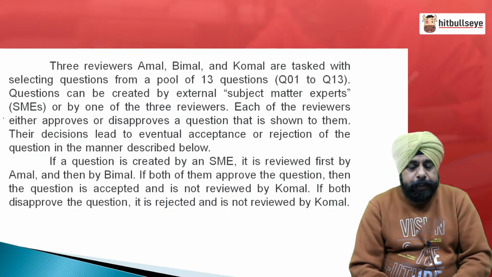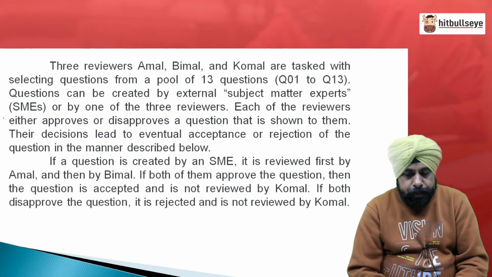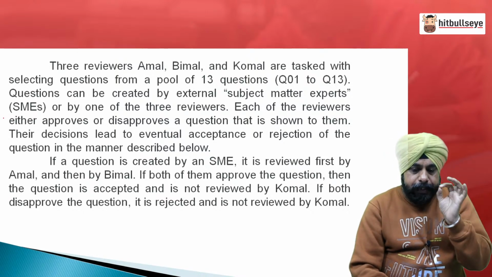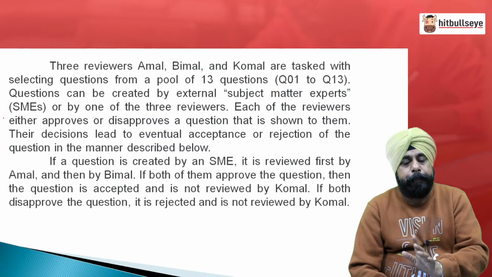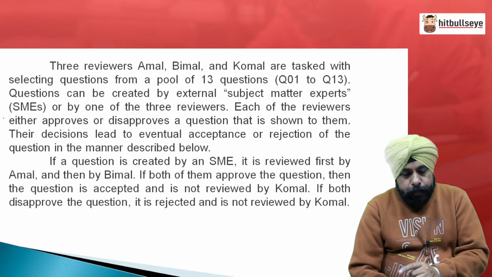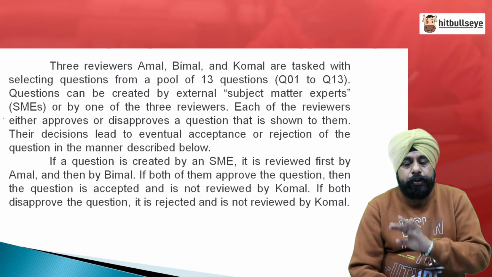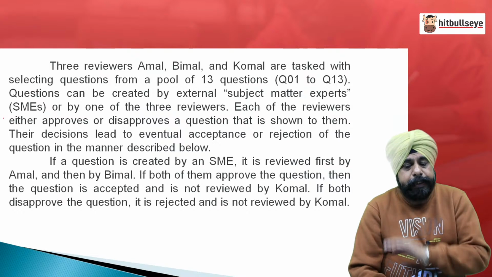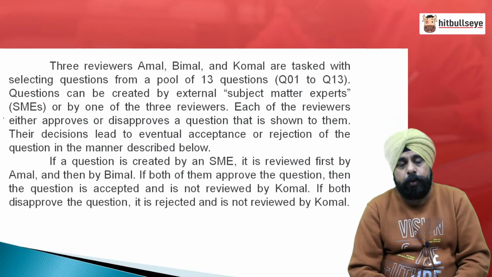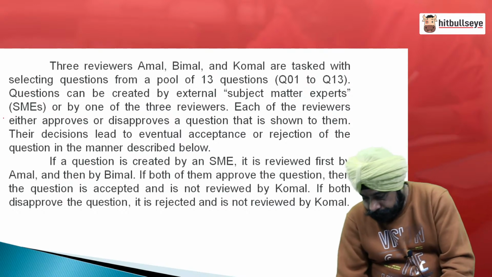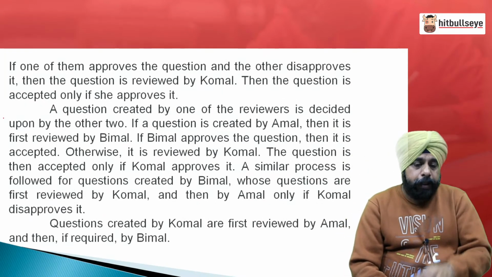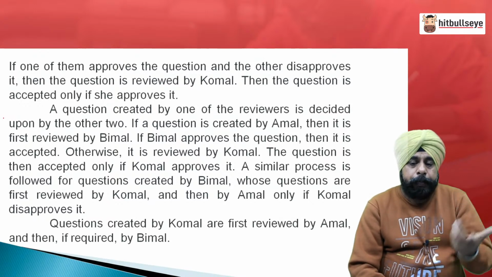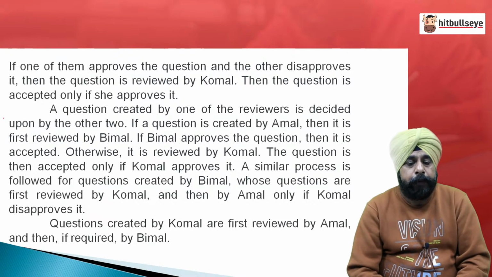If a question is created by an SME, that is a subject matter expert, it is reviewed first by A. So, any question created by an SME is reviewed by A, then by B. If both of them approve the question, it is accepted and is not reviewed by K. If both disapprove the question, it is rejected and it is not reviewed by K. But if one of them approves the question and the other disapproves it, then the question is reviewed by K, and the question is accepted only if she approves it.